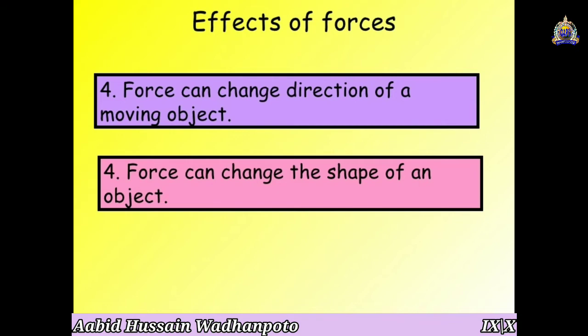Like in cricket, whenever a bowler is throwing a ball towards the batsman, then the batsman by his bat can change its direction from one direction to another through applying the force. So force can change the direction of a moving object, and the direction changes due to the applied force.